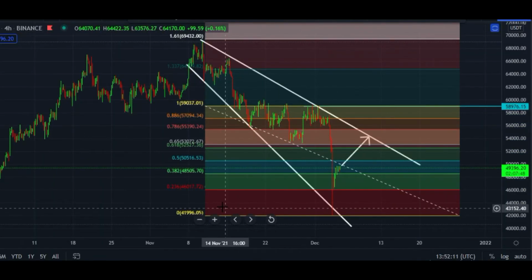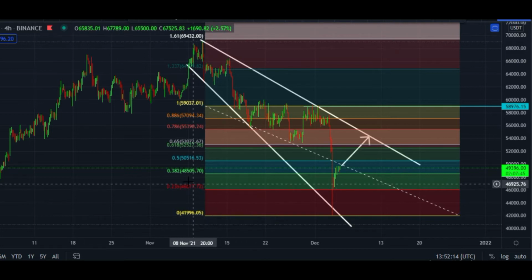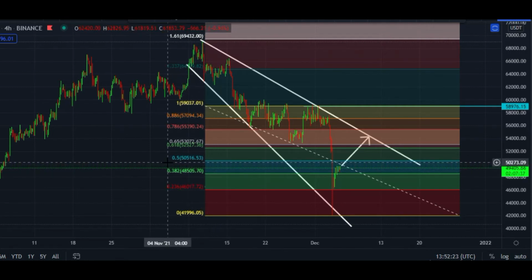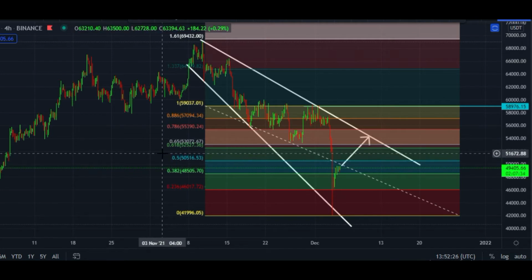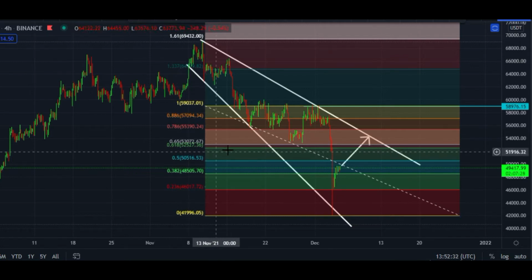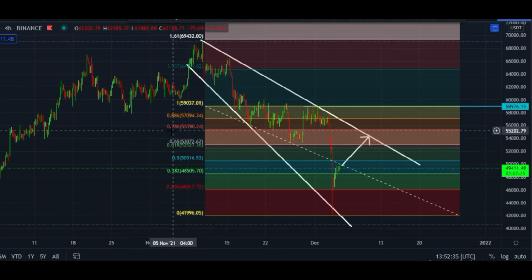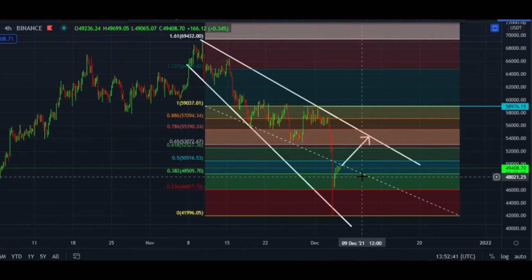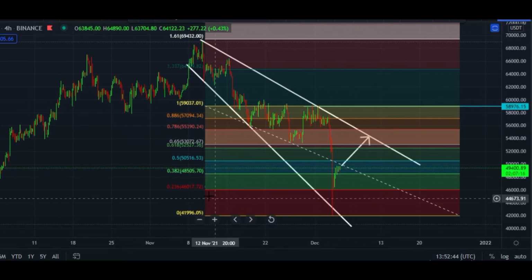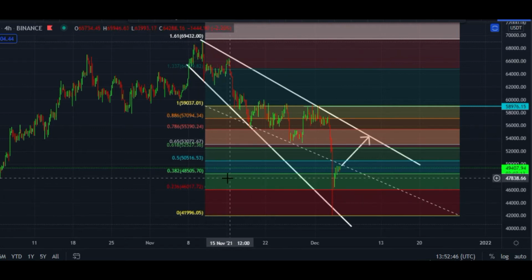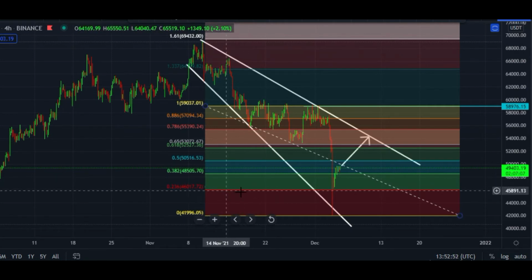Here you can see Bitcoin is facing resistance in between the $48,500 to $50,500 price area. Once it breaks $50,500, it can break the 0.5 Fibonacci level. In that case, the next target is the 0.61 Fibonacci level, which is the $52,527 price area. And once it breaks this area, the next target is 0.78, which is the $55,000 price area. But if Bitcoin is rejected from this zone, then there is a strong spot at the $48,500 price area. And if unfortunately it breaks this, in that case $46,000 will be the next target.